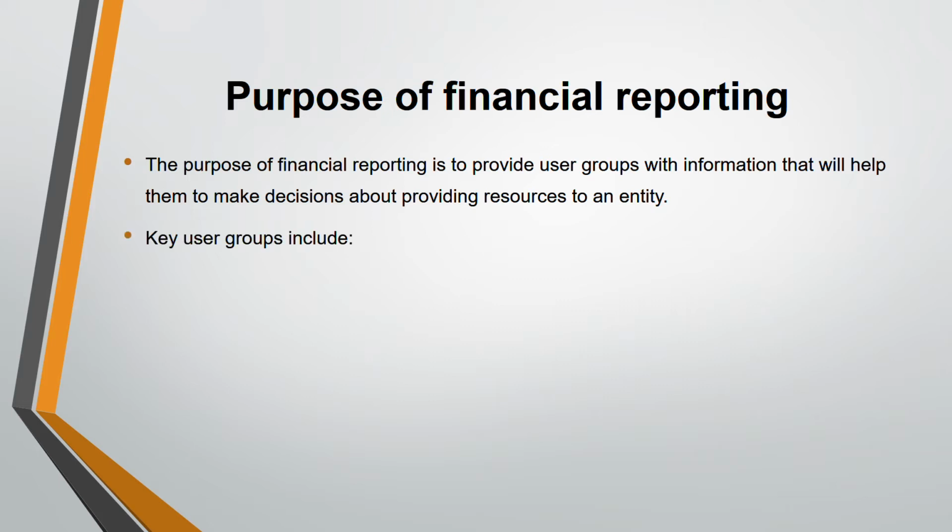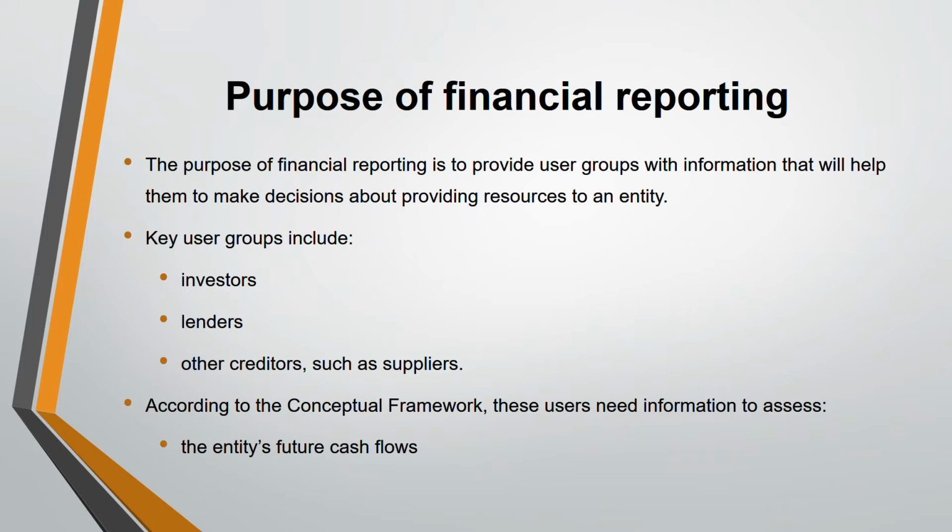Okay, the purpose, number one, is to give useful information so that users can make decisions. And who are those user groups? The main ones, okay, there are so many other stakeholders, but the main ones are investor, lender and supplier. According to the conceptual framework, there are 2 reasons why the users need information. One, to assess your cash flow. Second, to see how the management is using the resources that they have been given to look after. It's called stewardship, right? Are they a good agent of you? Are they looking after the resources, the shareholders' resources, right?